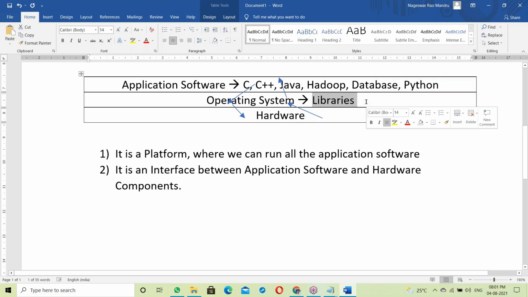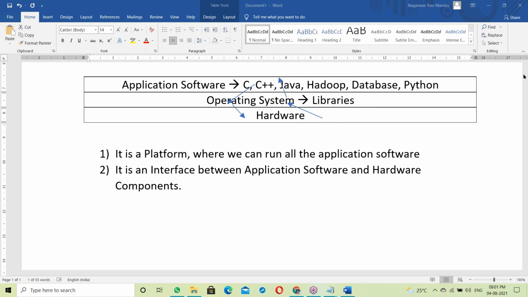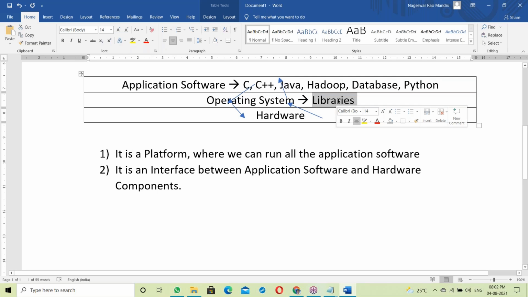So what is a library here? A library is a collection of functions. A library contains all the functions. Here they are C language functions.